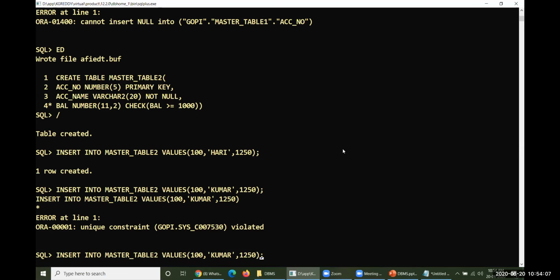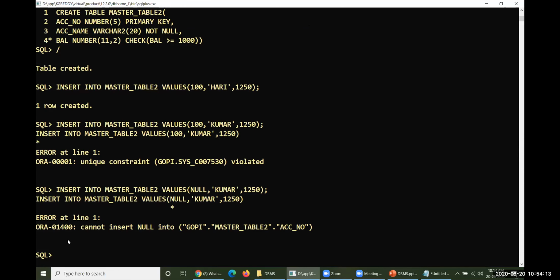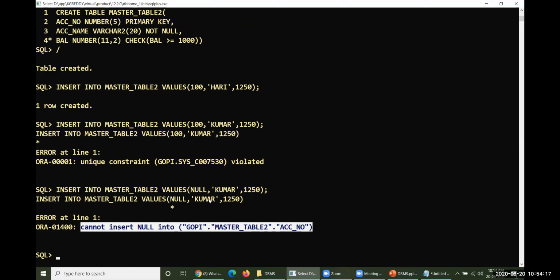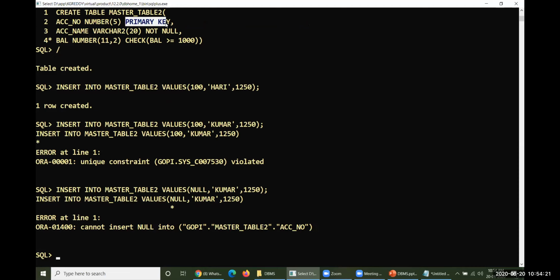Let me introduce one more kind of value here, that is NULL. Trying to introduce this one. So look at this, you cannot enter a null value. So the combination of unique and not null will be called a primary key here. Why has this name been chosen for the combination of these two?